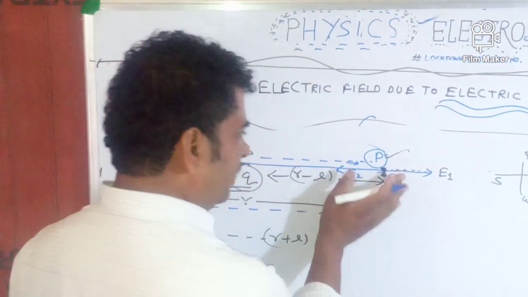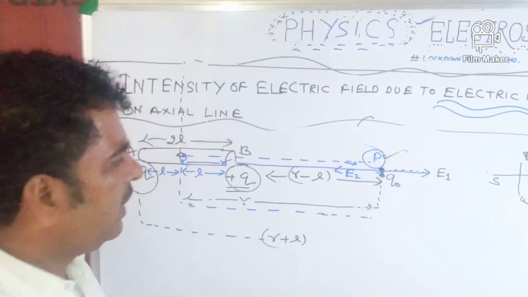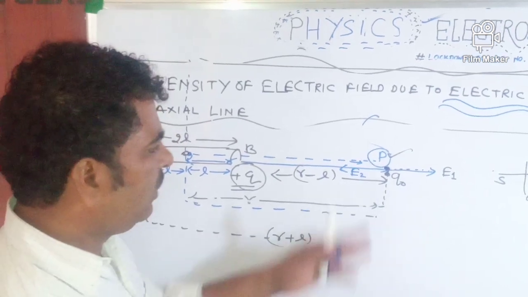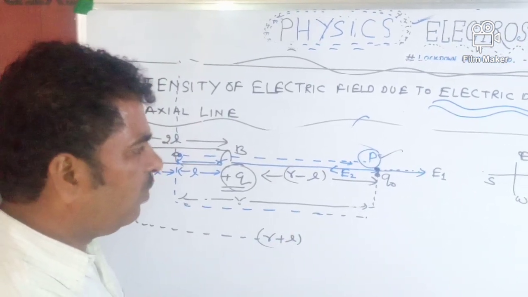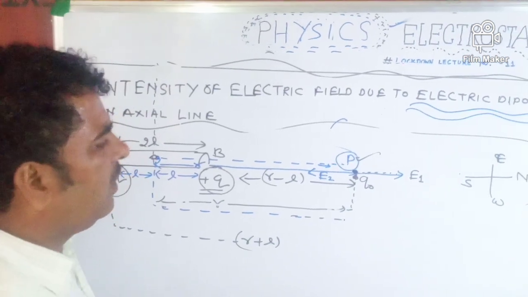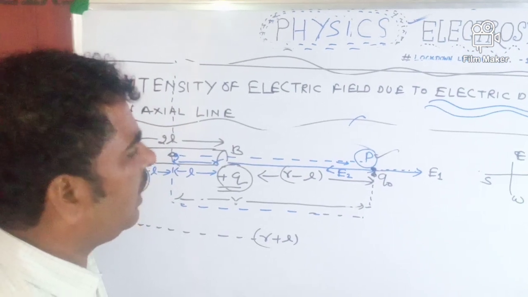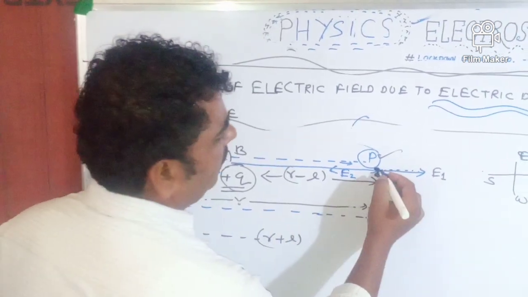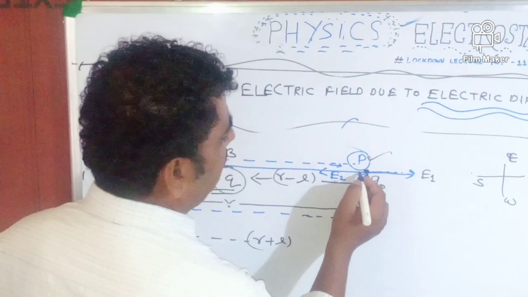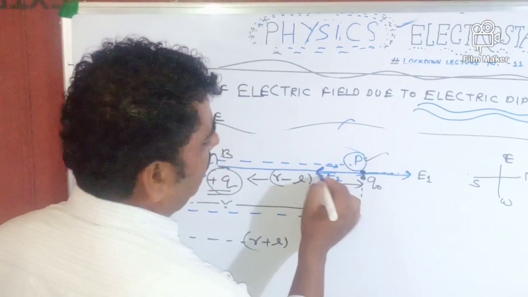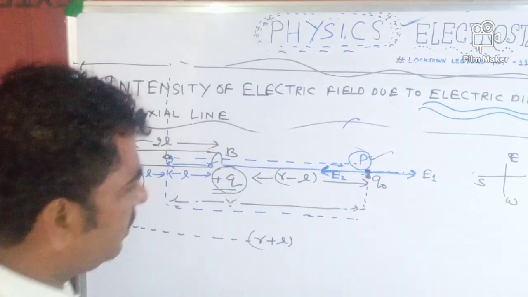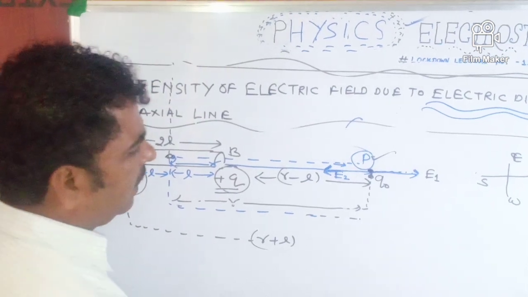My dear students, if we talk about E1 and E2, both are present along the same line. This is the direction of E1 and this is the direction of E2, but their directions are opposite.